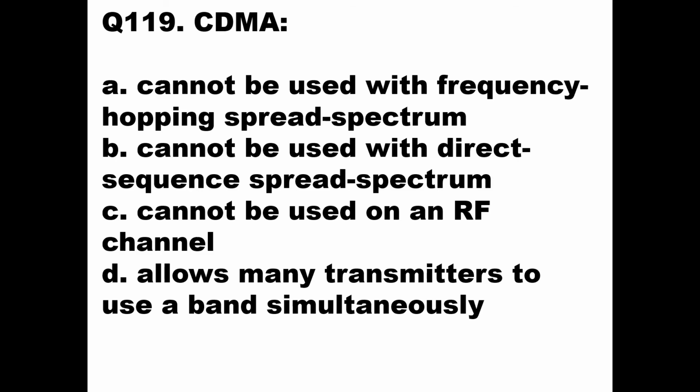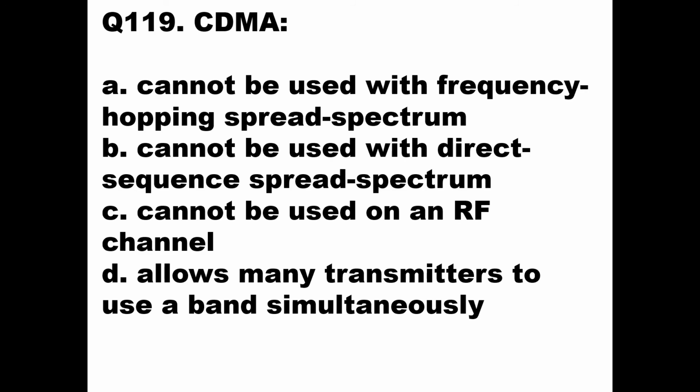The features of CDMA are given over here. Option A is cannot be used with frequency hopping spread spectrum. Option B is cannot be used with direct sequence spread spectrum. Option C is cannot be used on an RF channel. And option D is allows many transmitters to use a band simultaneously. The first option is wrong because it can be used with frequency hopping. Option B is wrong because it can be used with direct sequence spread spectrum. Option C is wrong. It can be used on an RF channel.